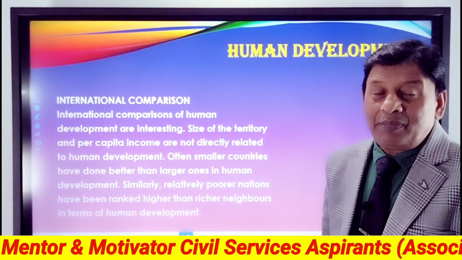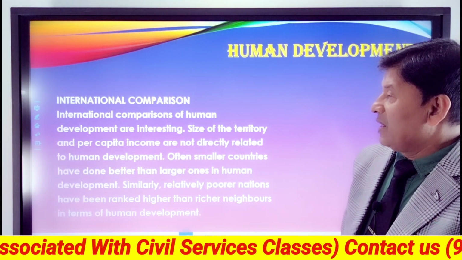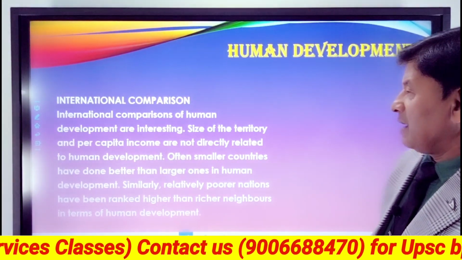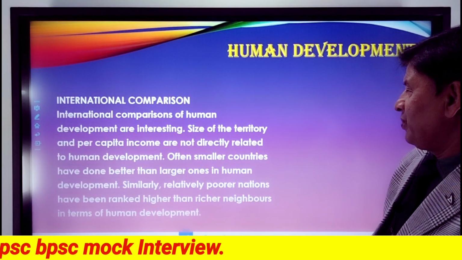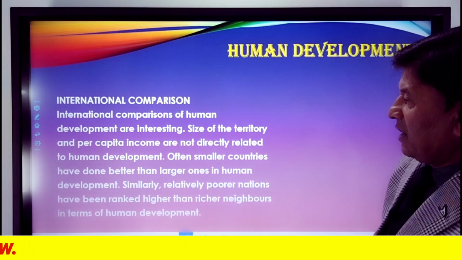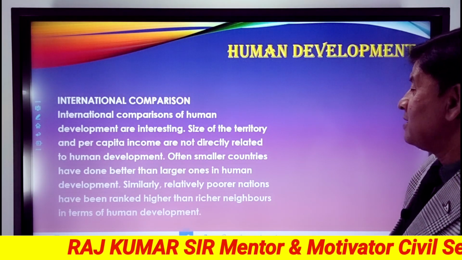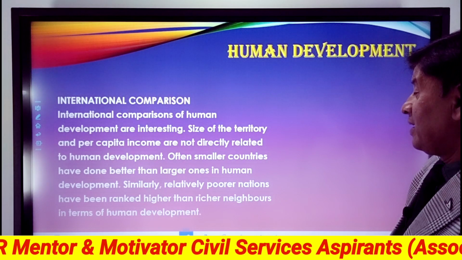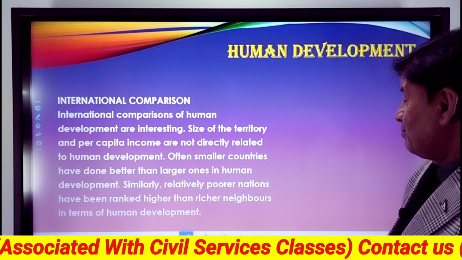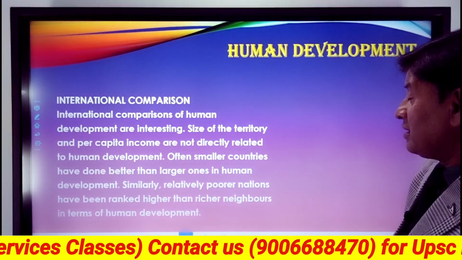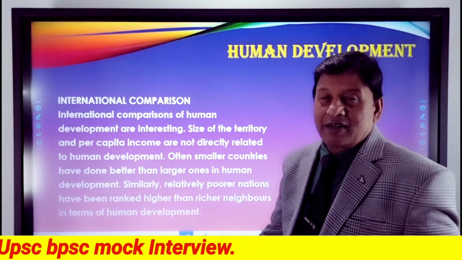Now, let us have a look at the international comparison. International comparisons of human development are interesting. Size of the territory and per capita income are not directly related to human development. Often smaller countries have done better than larger ones in human development. Similarly, relatively poor nations have been ranked higher than richer neighbors in terms of human development.